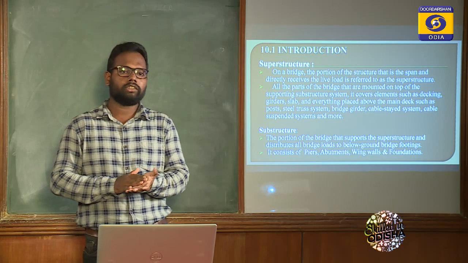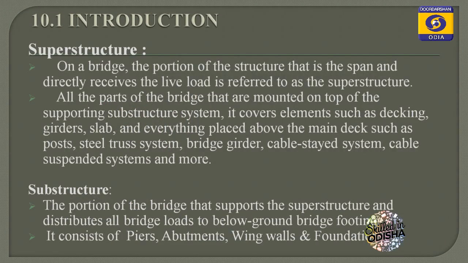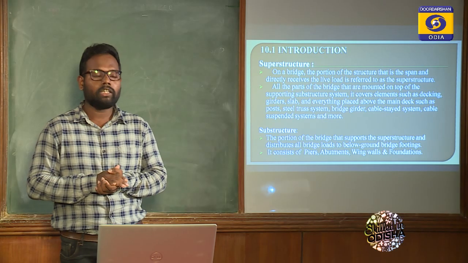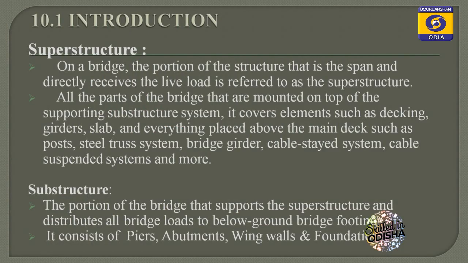What do you mean by superstructure? Superstructure is the structure or part of a bridge which directly takes the live load. Look at the slide. On a bridge, the portion of the structure that is the span and directly receives the live load is referred to as the superstructure. All the parts of the bridge that are mounted on top of the supporting substructure system, covering elements such as decking, girder, slab, everything placed over the main deck, such as posts, steel truss system, bridge girder, cable stay system, cable suspension system and more.